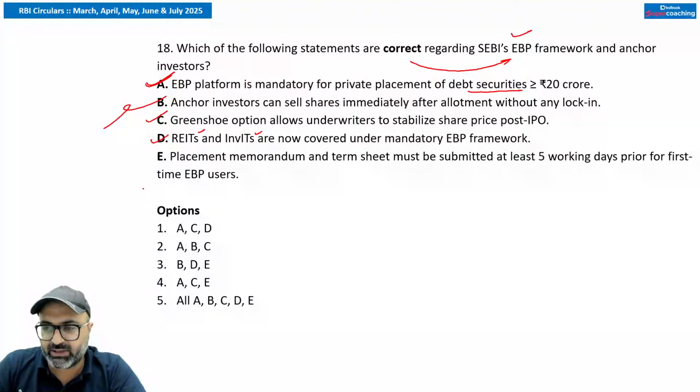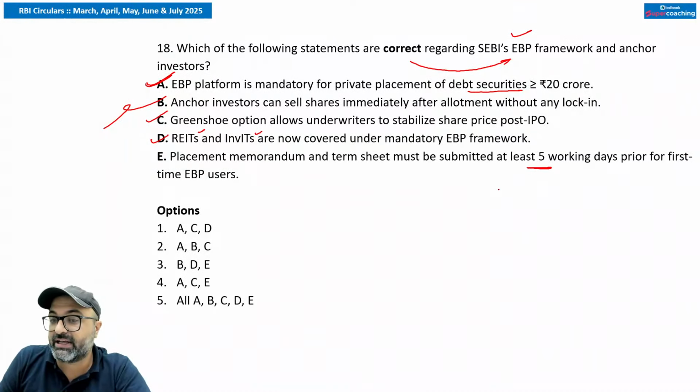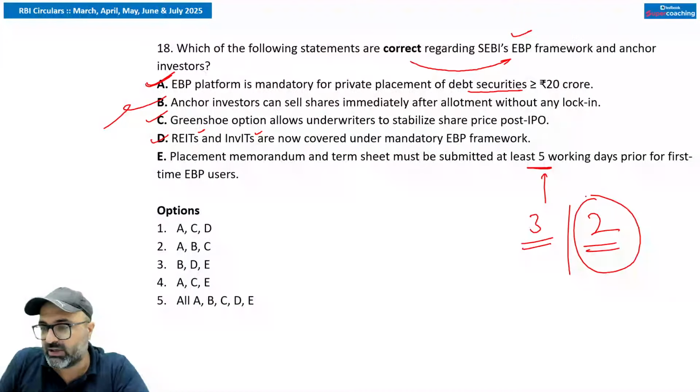That is also correct. Then we have: placement memorandum and term sheet must be submitted at least 5 working days prior. No, sir. It should be submitted 3 working days prior for the first time EBP user and 2 working days prior for the regular EBP user.